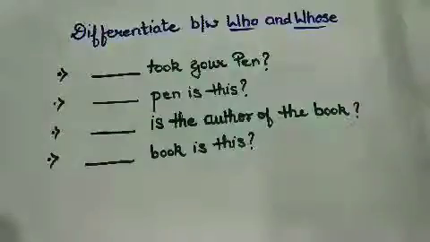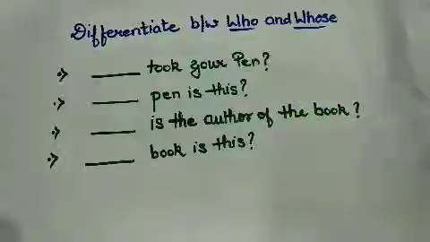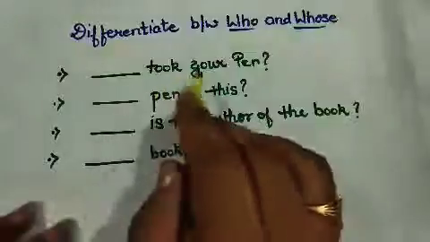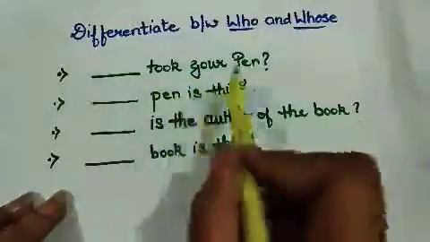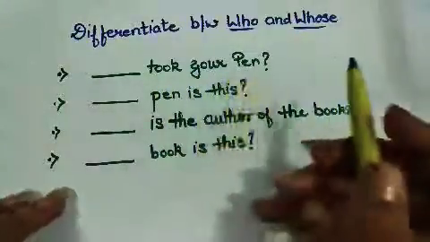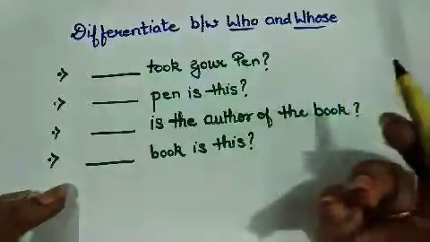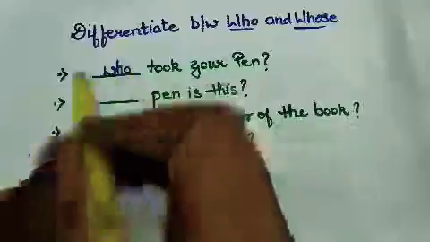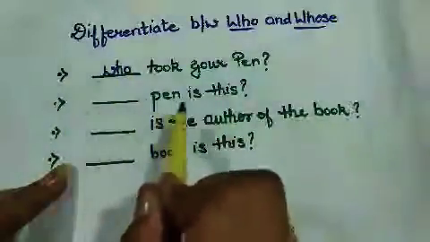Let us understand this with the help of examples. These will help us differentiate between who and whose. Dash took your pen. By whom can this pen be taken? Obviously a person, so I write who here. And dash pen is this.